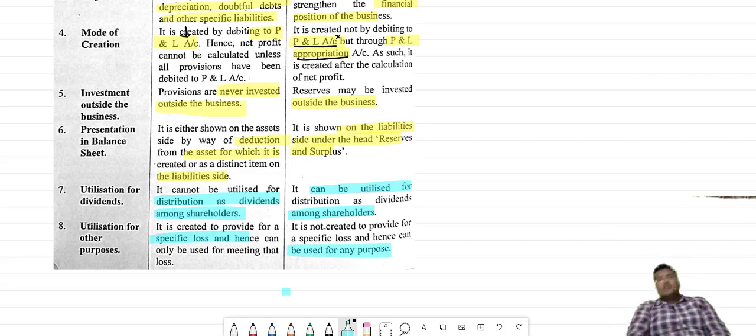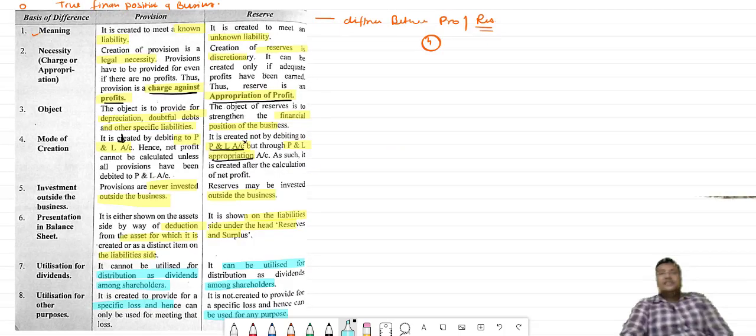Like suppose general reserve is there, so general reserve can be utilized for any other purpose. Just have a look, and if any particular problem is there, please ask in the comment section.